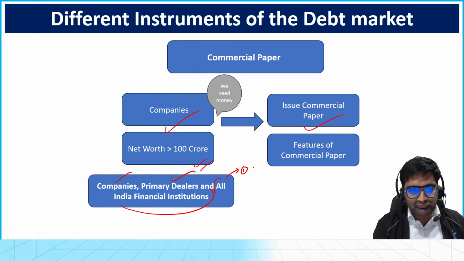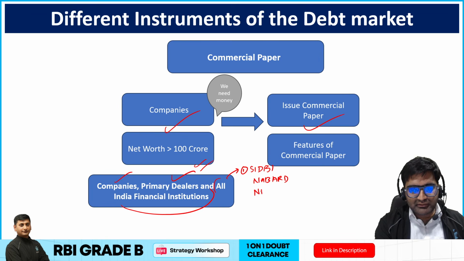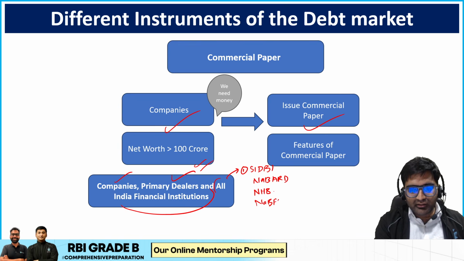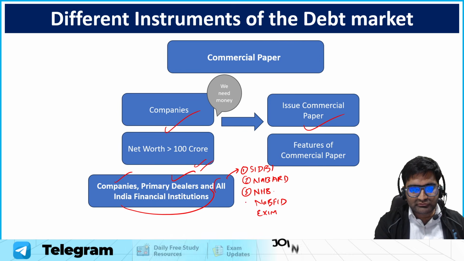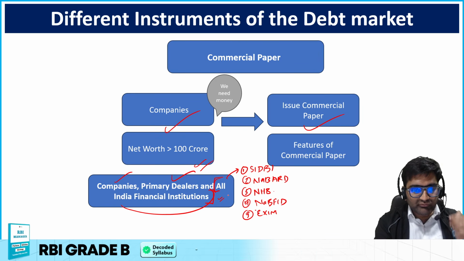Do you know the names of them? SIDBI, then there is NABARD, then there is NHB, right? We have NABFID and Exim Bank. Okay, so these are the 5 all India financial institutions. They can also issue these commercial papers, but these financial institutions actually have different terms.